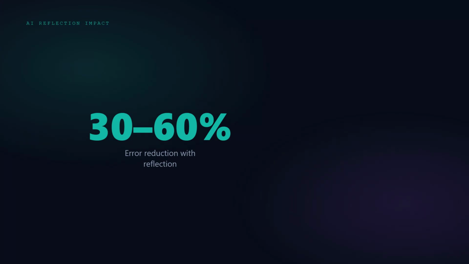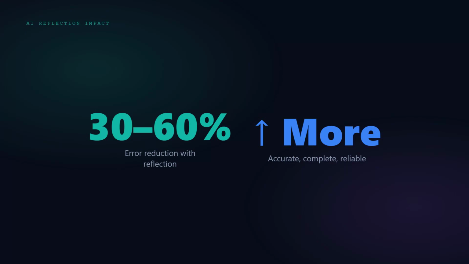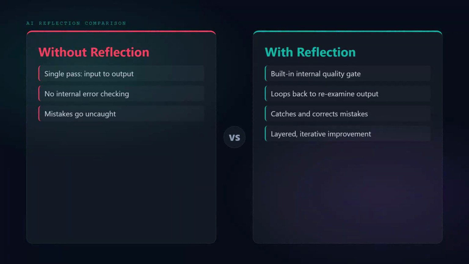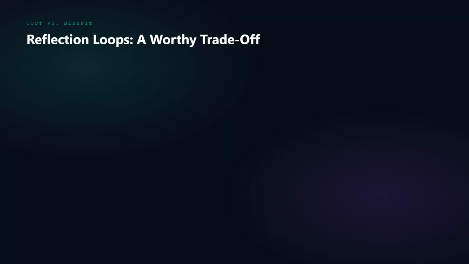Let's put a number on it. Reflection-enabled AI systems show error reduction rates between 30 and 60% depending on task complexity. Without reflection, an AI has no built-in mechanism to catch mistakes. It's a single pass, input to output. With reflection, the AI has an internal quality gate. It can loop back, re-examine, and improve. This multi-pass approach is why modern AI agents are more reliable.